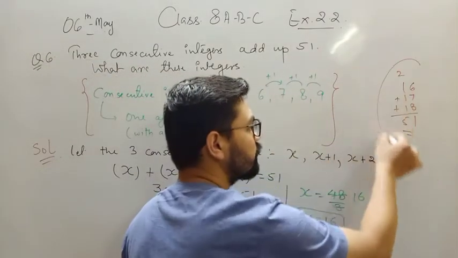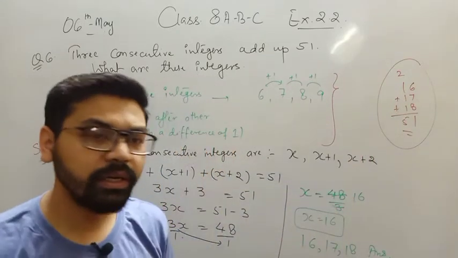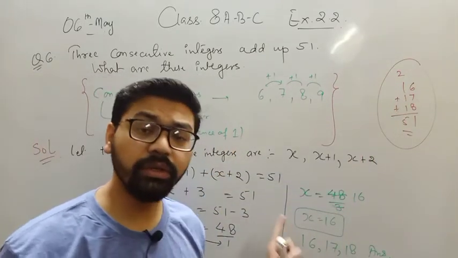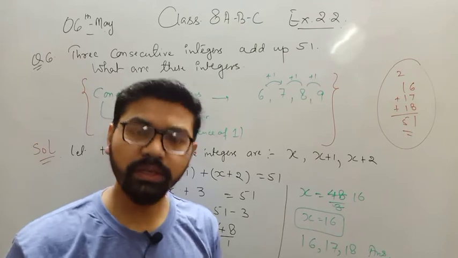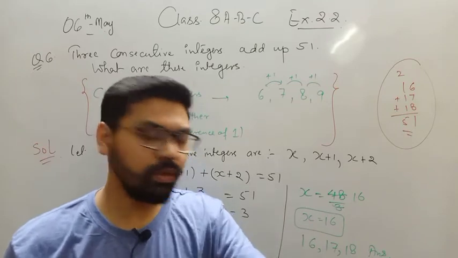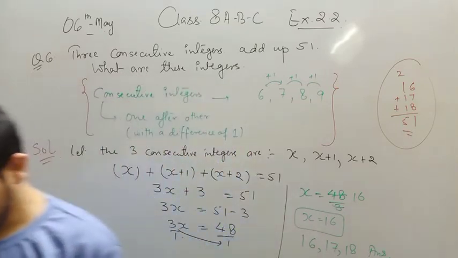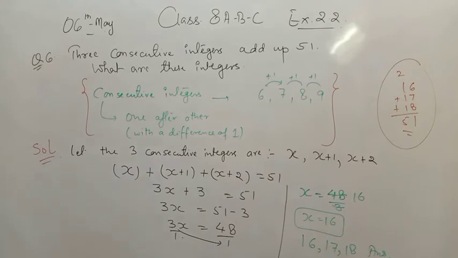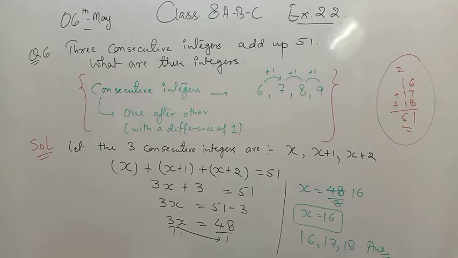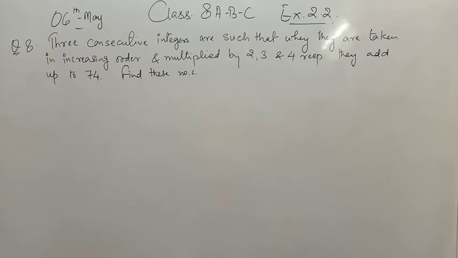From here it is verified that your answer is correct. So the three consecutive integers are 16, 17 and 18. Please note it down fast.